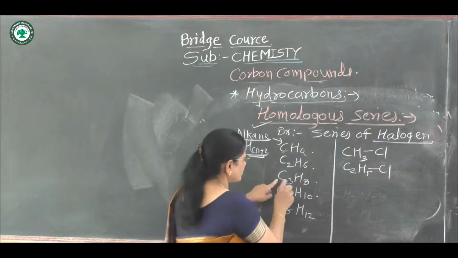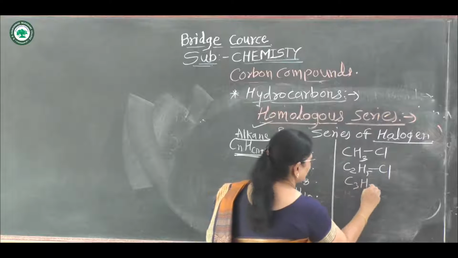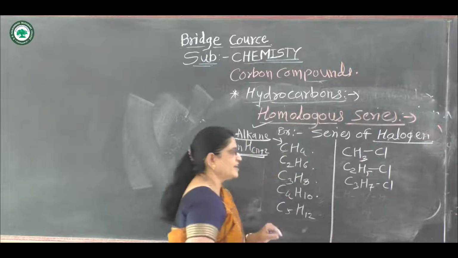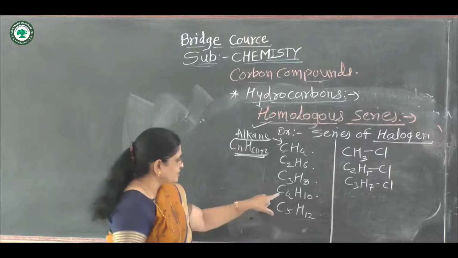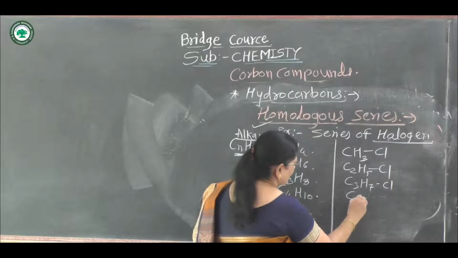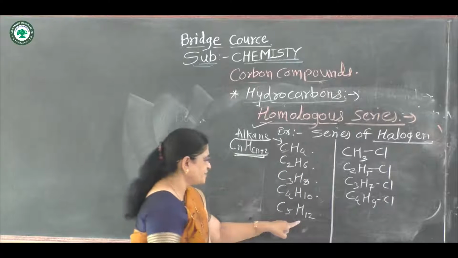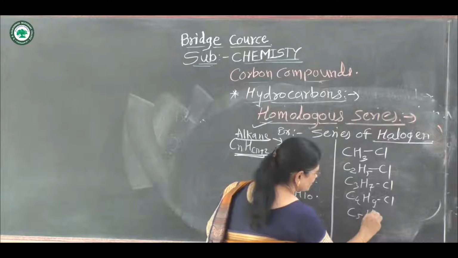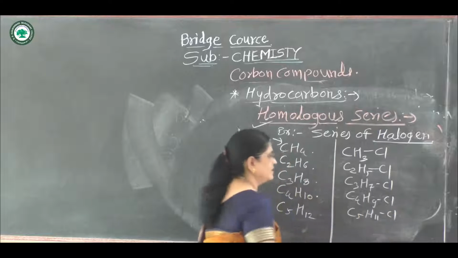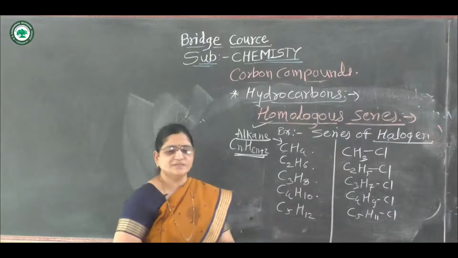Again one of the hydrogen atoms of propane is replaced by chlorine, giving C3H7Cl. One of the hydrogen atoms of butane is replaced by chlorine again. Again here one hydrogen atom is replaced by chlorine, giving C5H11Cl. This is called the homologous series of halogen.